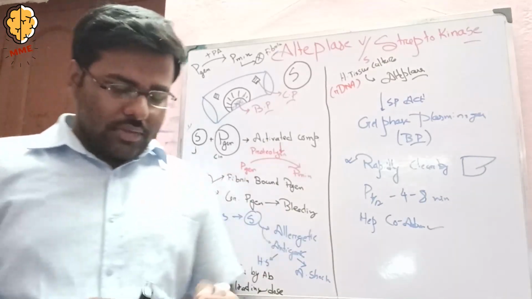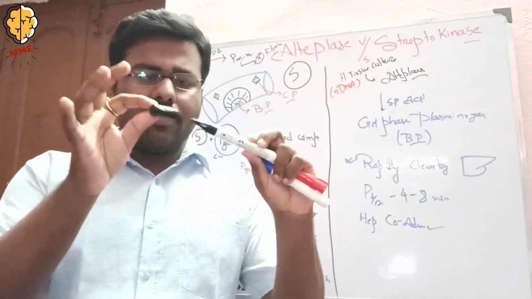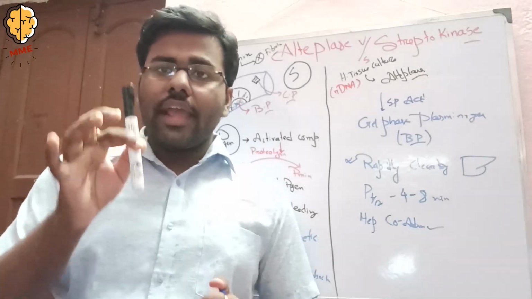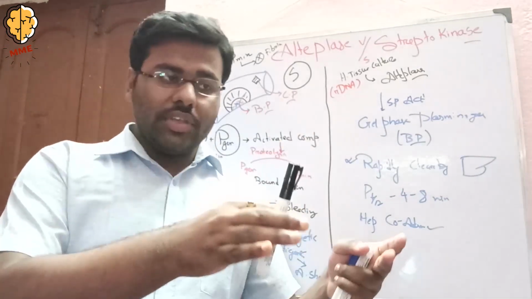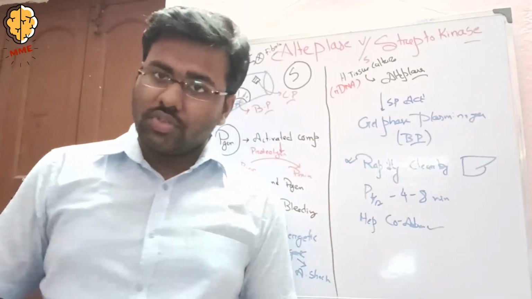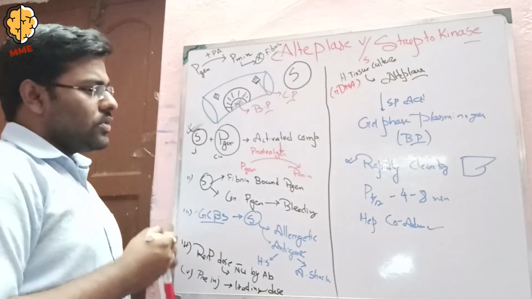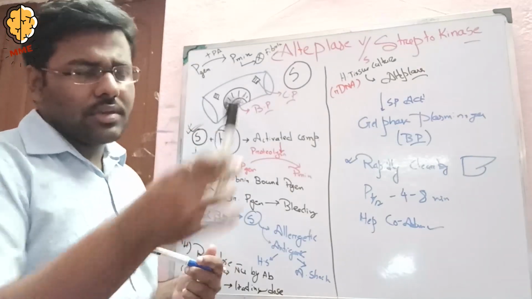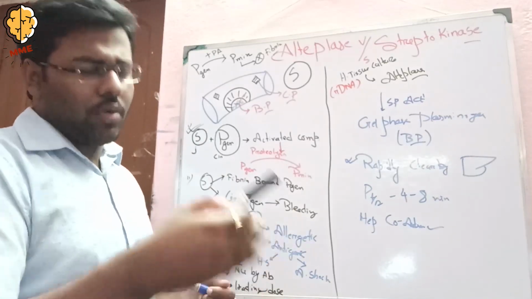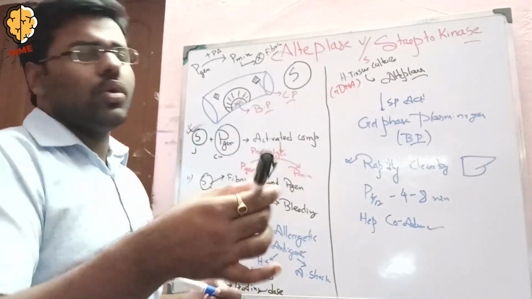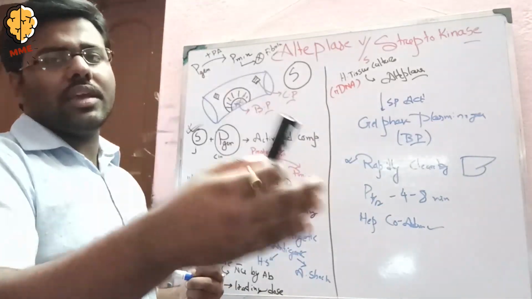Suppose this is the streptokinase, and this is the circulating plasminogen bound with it; this is the main active complex which activates other plasminogens. So that is the first point: this active complex proteolyzes the other plasminogens, converting them to plasmin.